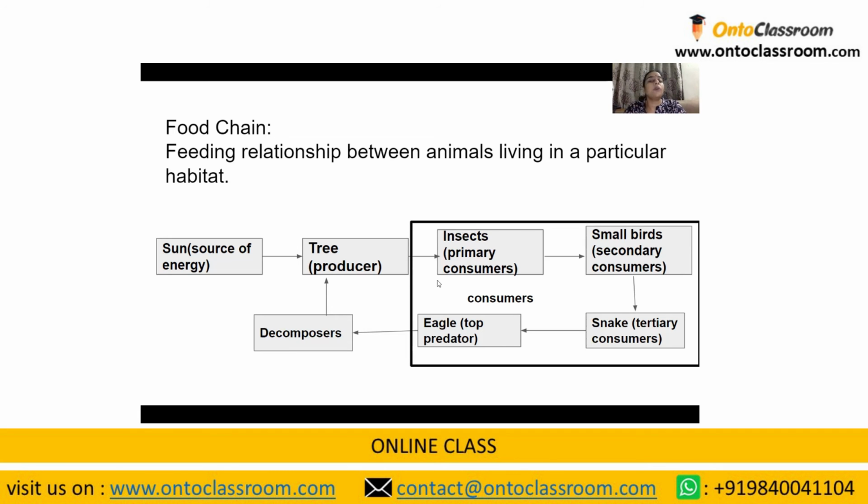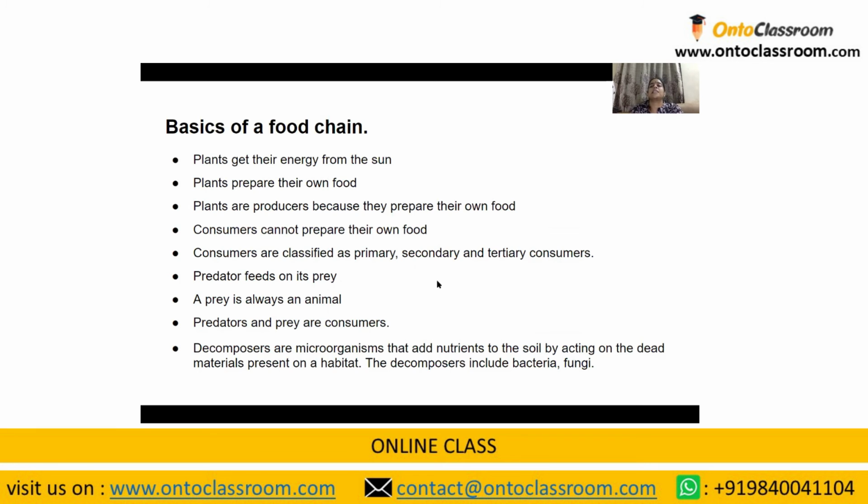Okay, so now taking all this into our mind, we will now summarize what we have learned in our class, and that comes to us as the basics of food chain. So what are the basics? Let's just have a quick recap of whatever we learned now. Plants get their energy from the sun and they are able to prepare their own food.